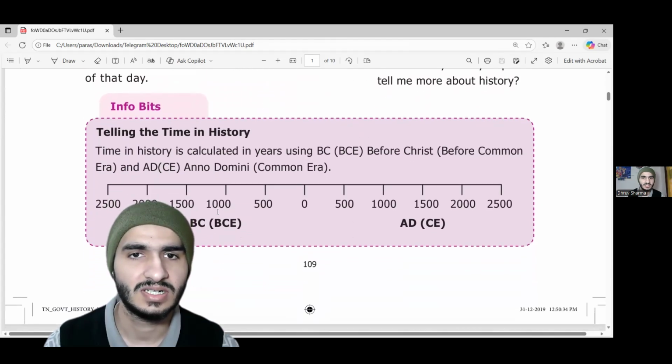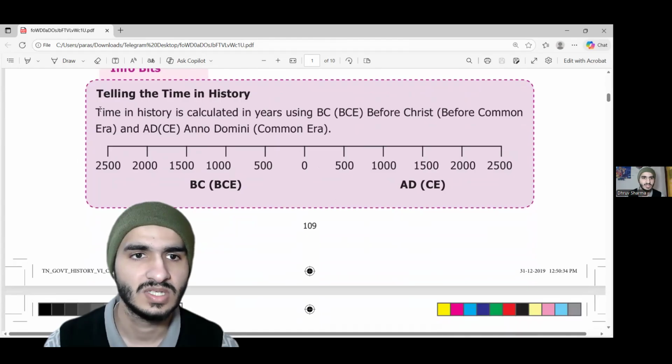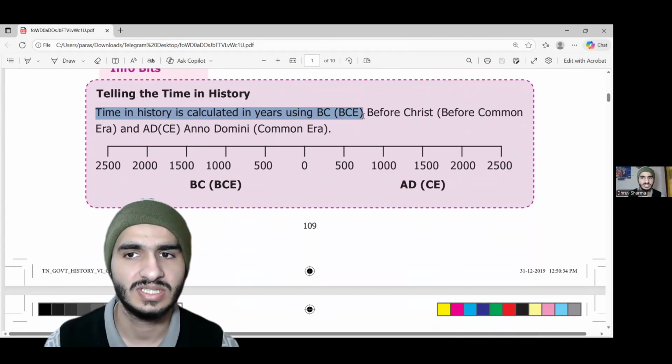Now let's see the timeline of history. Time in history is calculated in years using BCE, that means before Christ, and AD is Anno Domino.